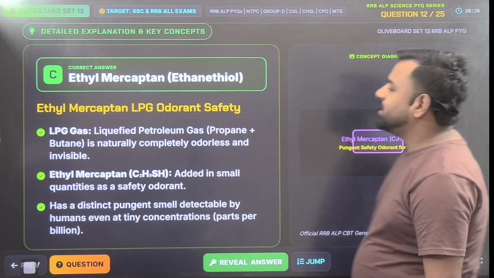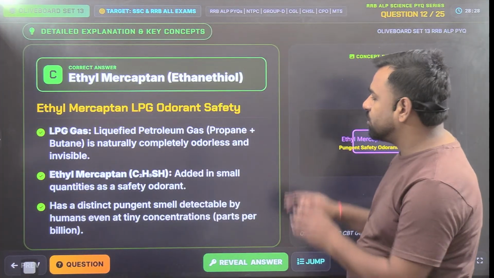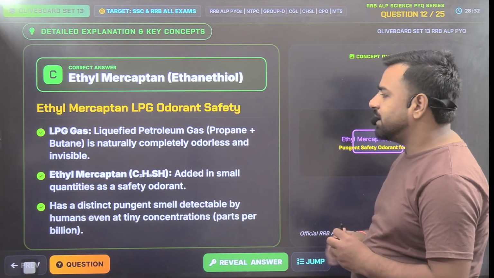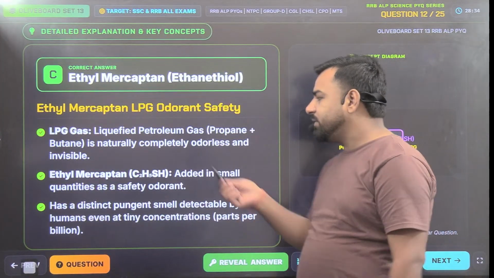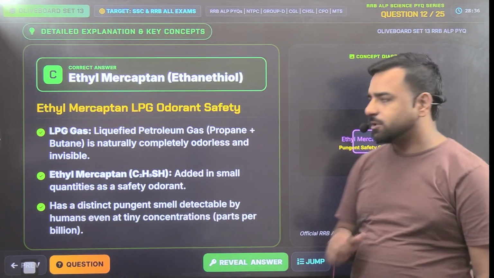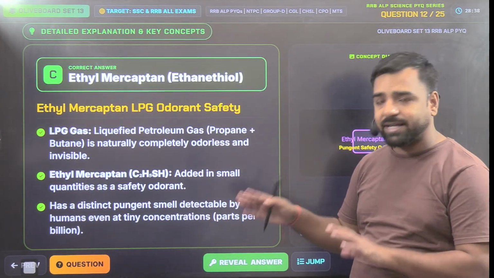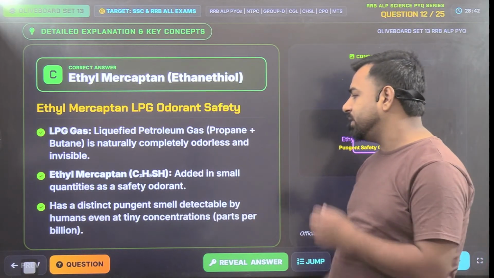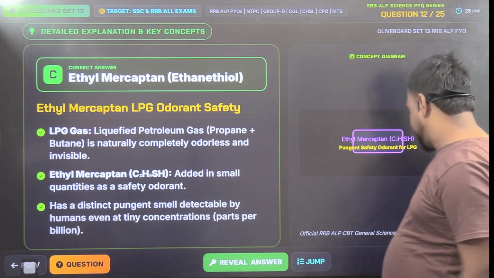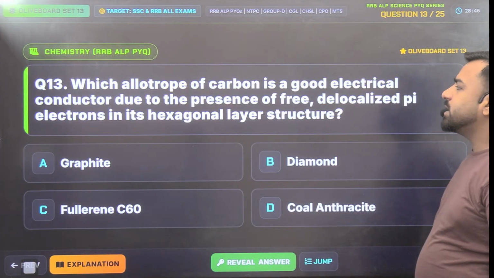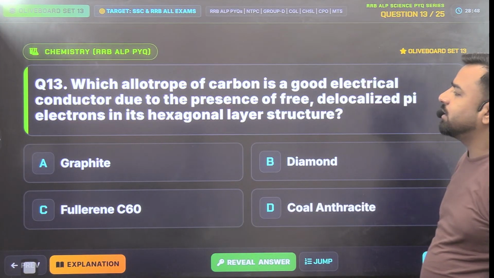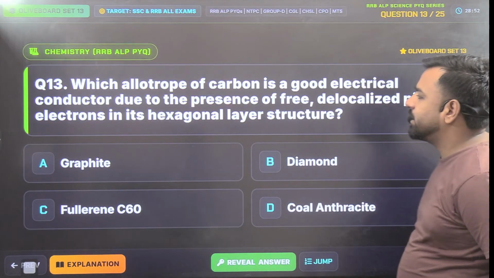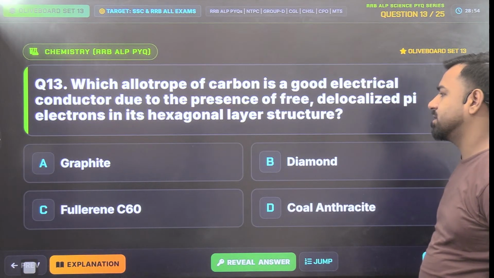So see, LPG, that is liquefied petroleum gas, is the combination of propane and butane, which is naturally completely odorless and invisible. So for the same reason, we need to add C2H5SH, that is ethyl mercaptan, which is added in small quantities as a safety odorant. Okay, next. Which allotrope of carbon is a good electrical conductor due to the presence of free delocalized pi electrons in its hexagonal layer structure?